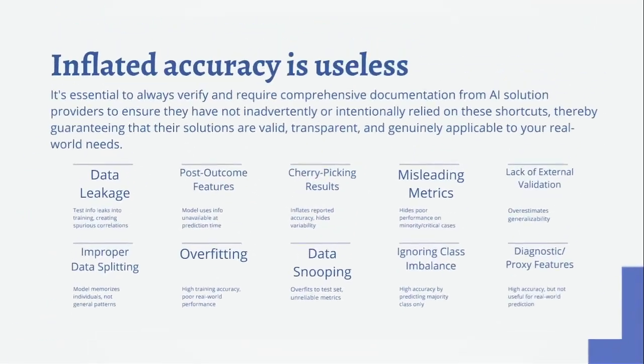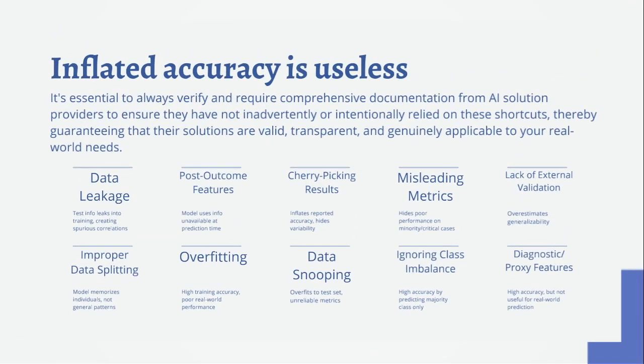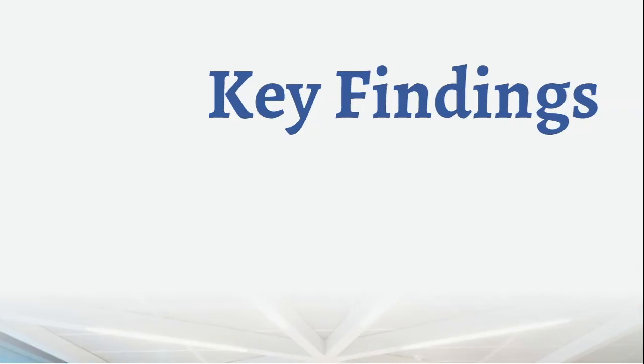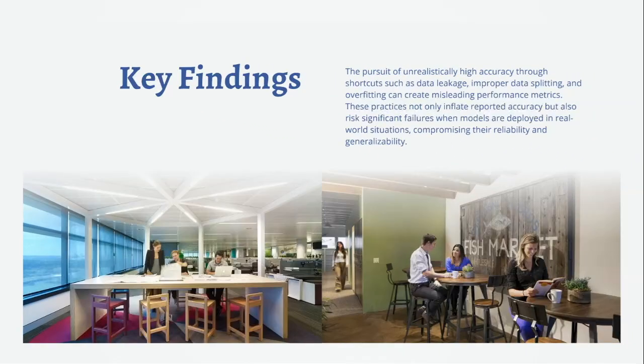It's essential to always verify and require comprehensive documentation from AI solution providers. This helps ensure they haven't inadvertently or intentionally relied on shortcuts, and it guarantees their solutions are valid, transparent, and truly applicable to your real-world needs. Main take-home message: remember, it's your patients who will ultimately be affected if something goes wrong.